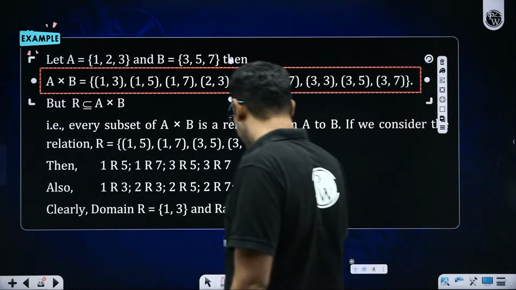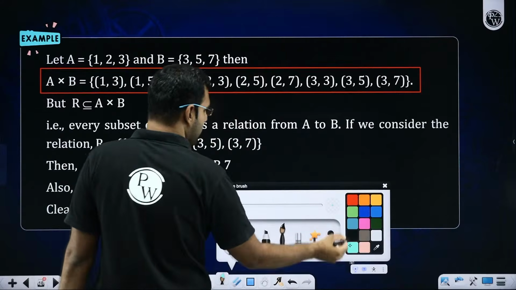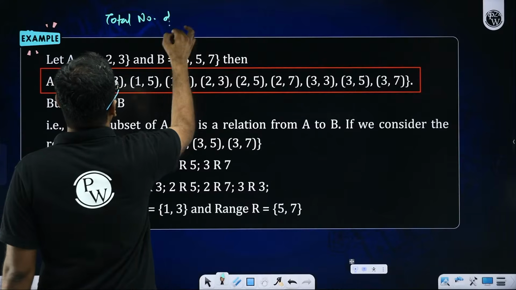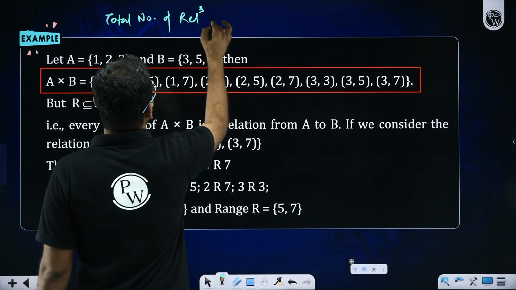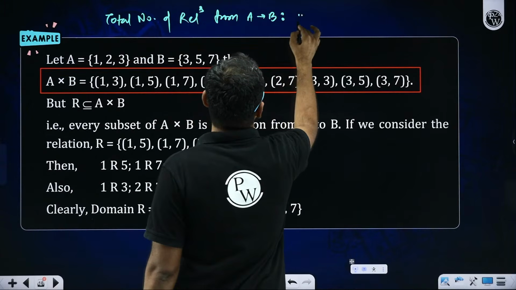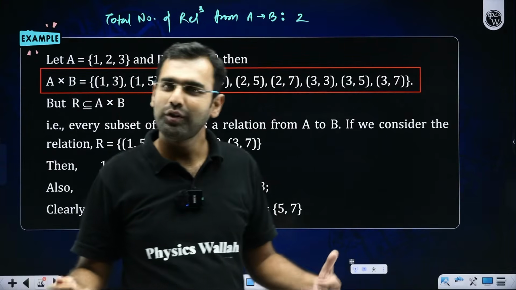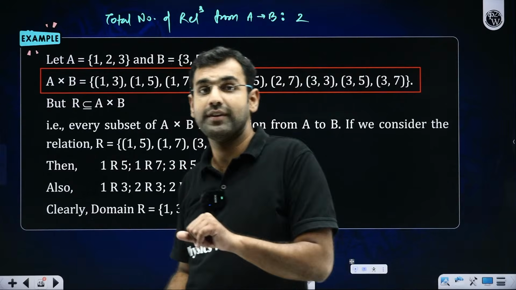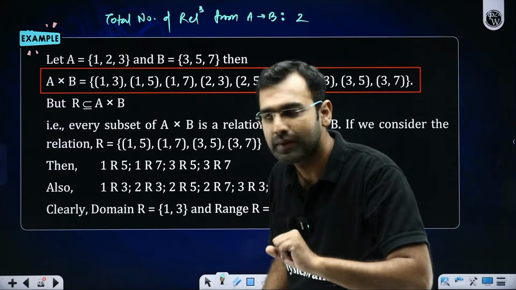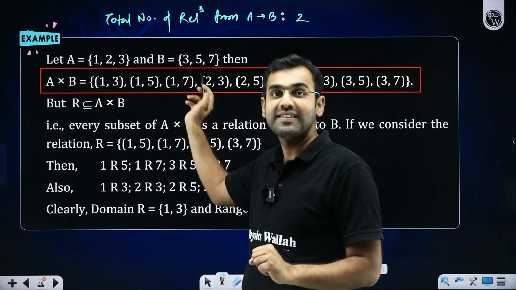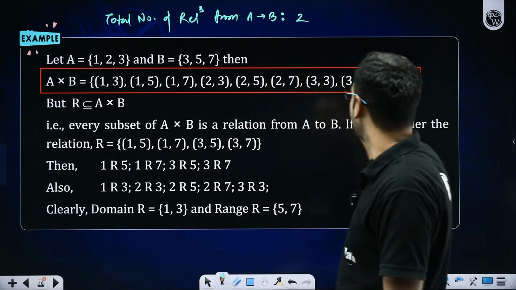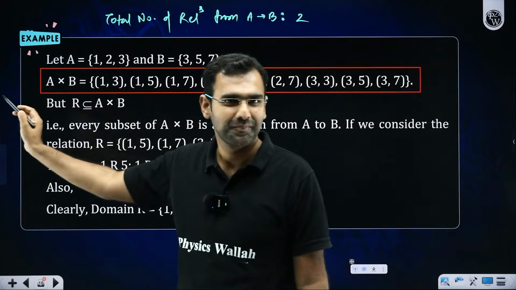So if somebody asks you total number of relations from A to B, what will be your answer, students? Sir, total number of subsets of A cross B. So sir, how many elements are there in A cross B? Sir, elements in A cross B are elements in A into elements in B. So A has 3 elements, B has 3 elements. So A cross B will have 3 into 3, 9 elements.